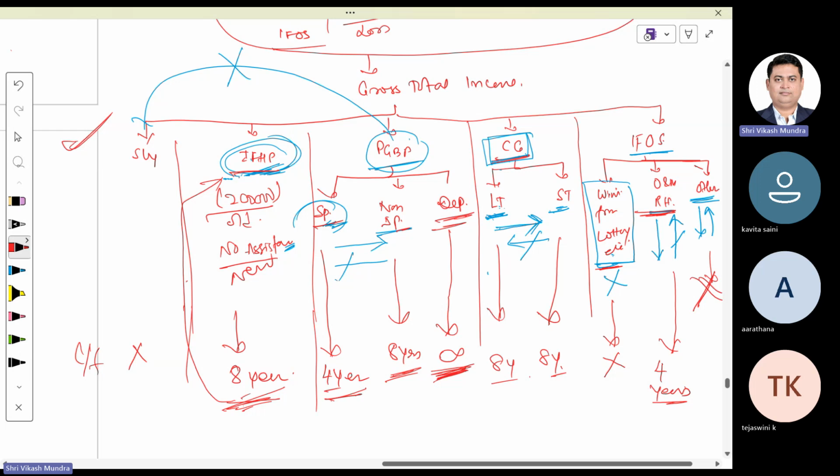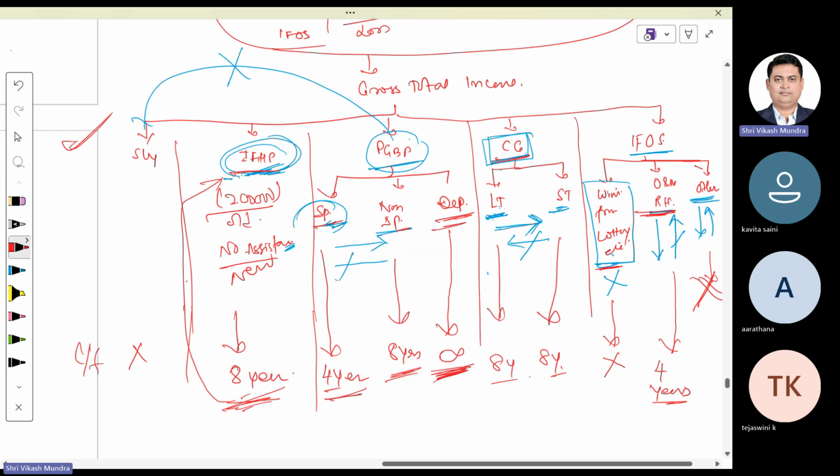Similarly, owning and maintaining race horses, this provision will continue. Regarding other losses, we cannot carry forward. Regarding winnings from lotteries, we do not have any negative income, so the question of carry forward does not arise. Regarding salary, the question of carry forward does not arise because there are no losses.